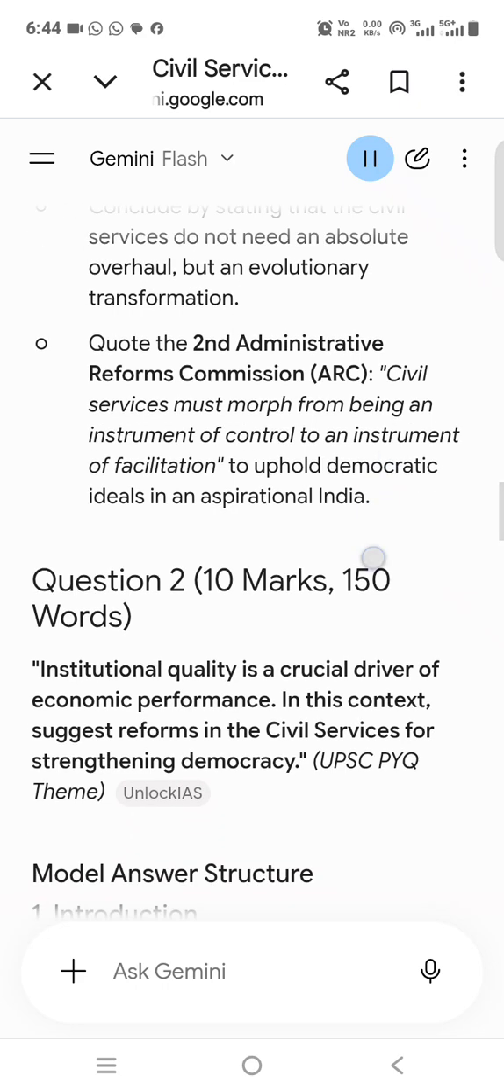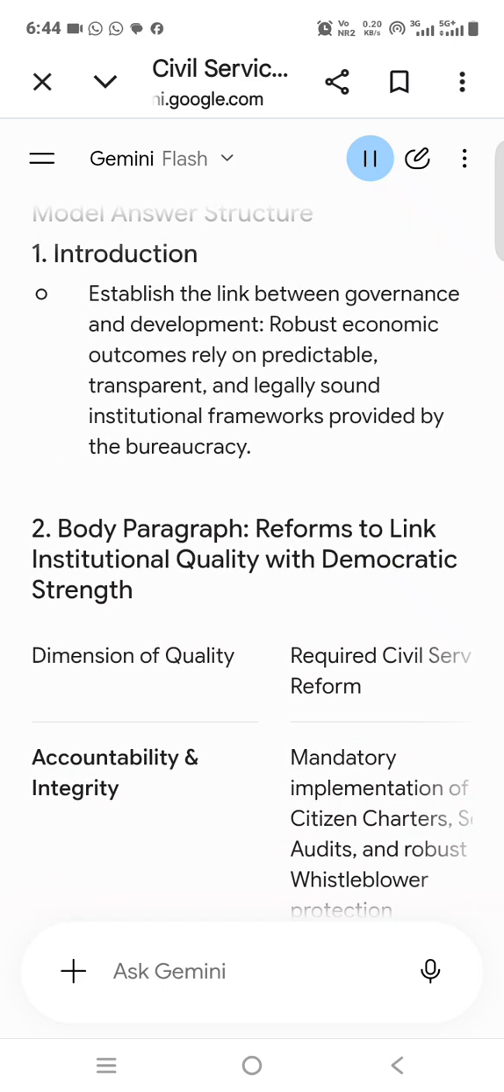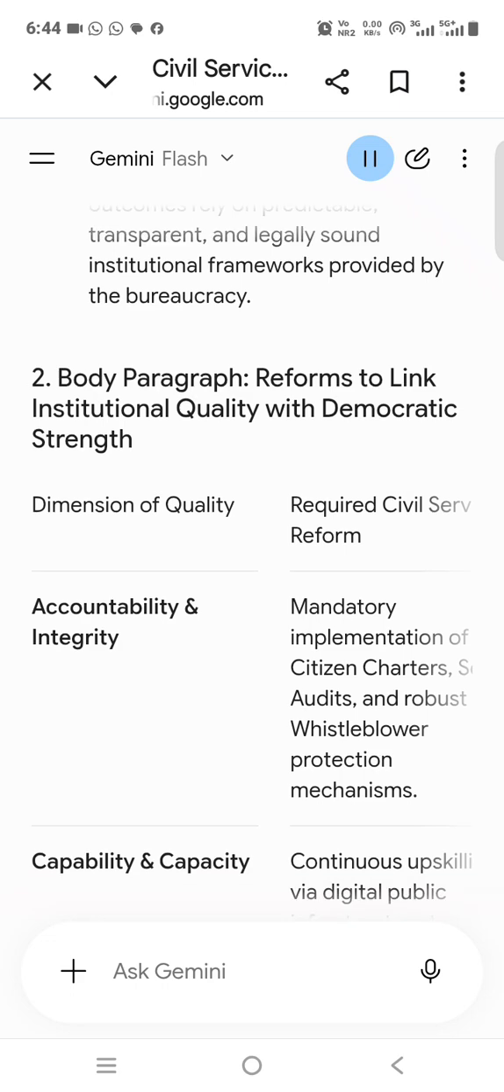5. Introduction. Establish the link between governance and development. Robust economic outcomes rely on predictable, transparent, and legally sound institutional frameworks provided by the bureaucracy. 6. Body paragraph. Reforms to link institutional quality with democratic strength. Dimension of quality, required civil service reform, impact on democracy. Accountability and integrity.